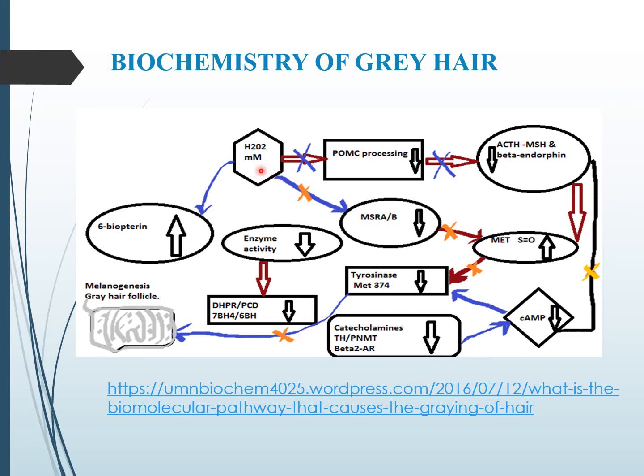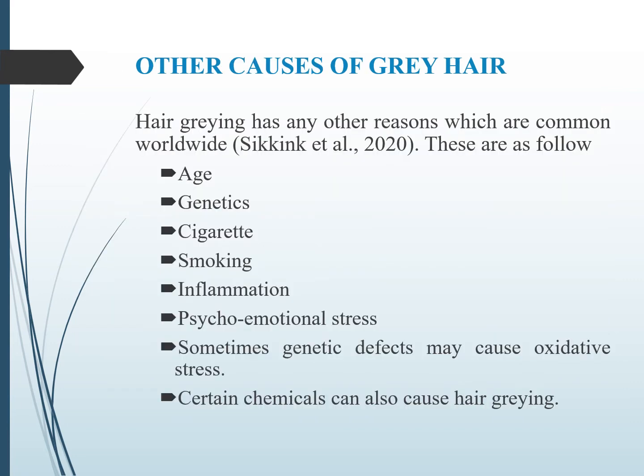The overproduction of hydrogen peroxide affects POMC processing. ACTH, MSH and beta-endorphin are reduced in number. Cyclic AMP is reduced and it affects the tyrosinase enzyme, and the hair becomes grey.